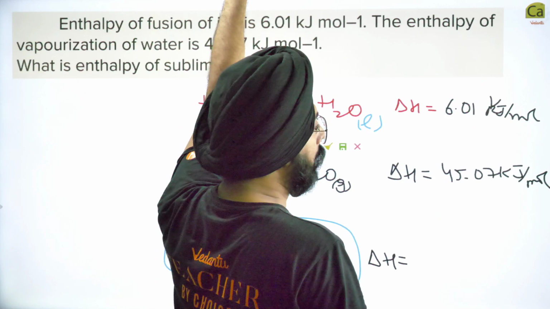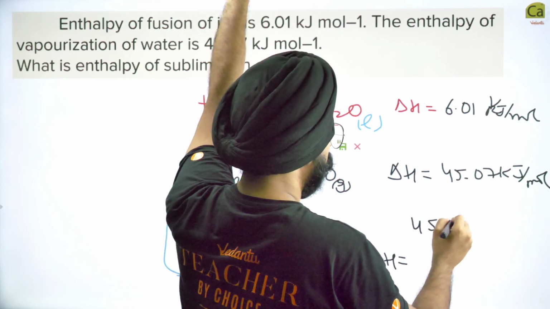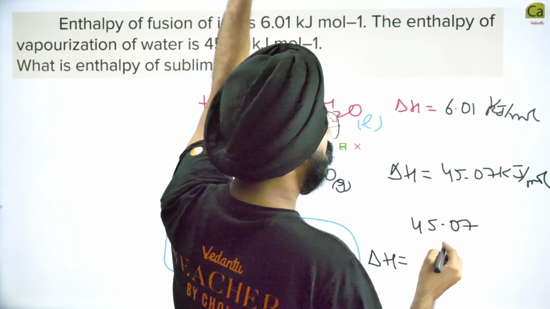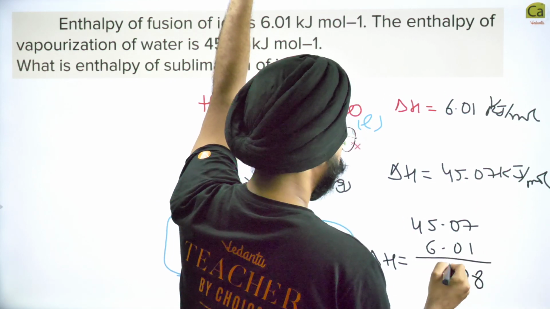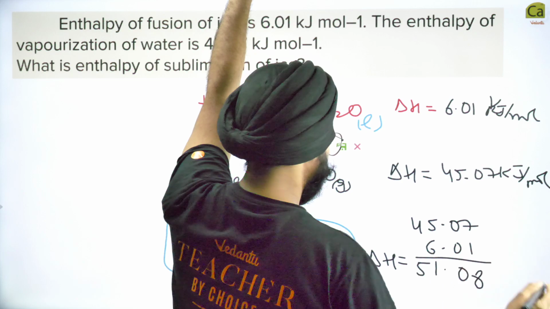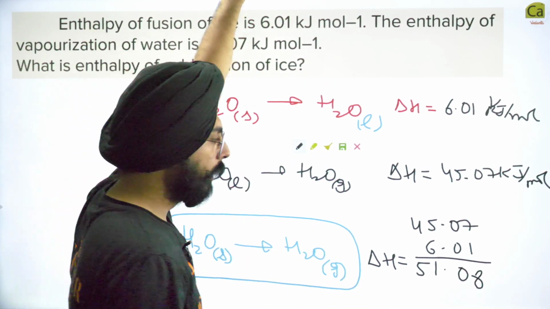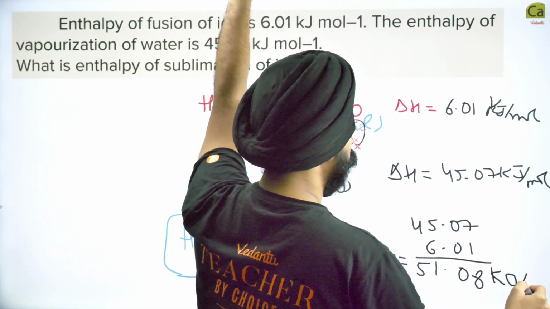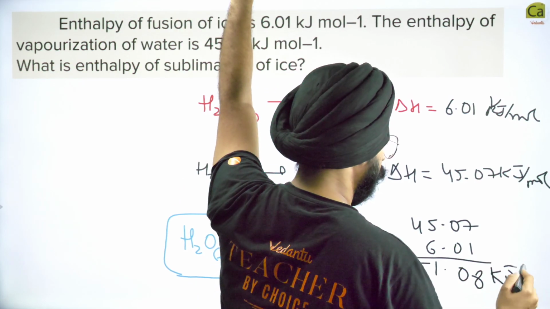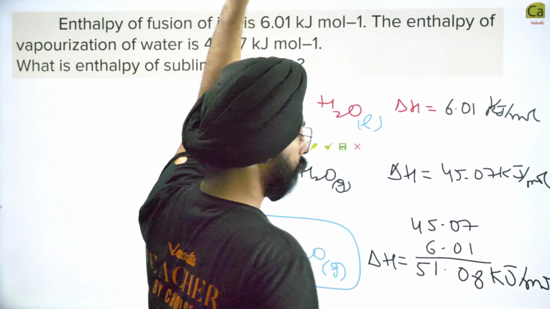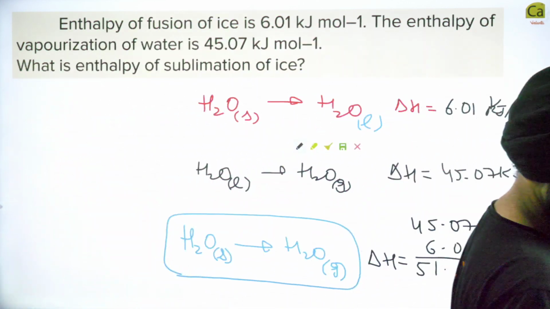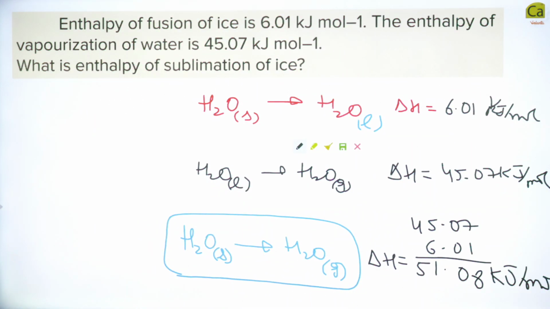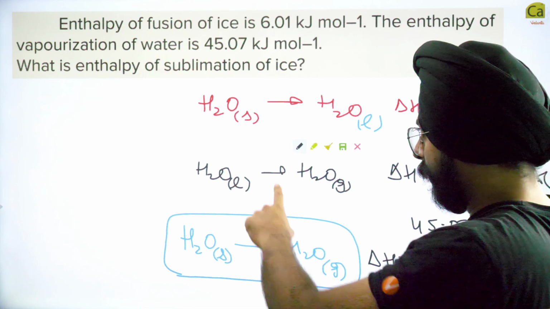Simply add these and you'll get the answer. So 45.07 has to be added to 6.01 to get the final answer. Cool. 51.08 kilojoules per mole. Done. As simple as that. So, do you understand what we did here?